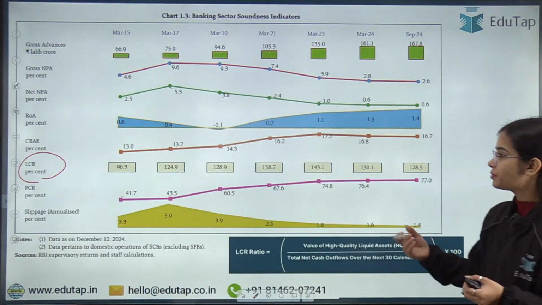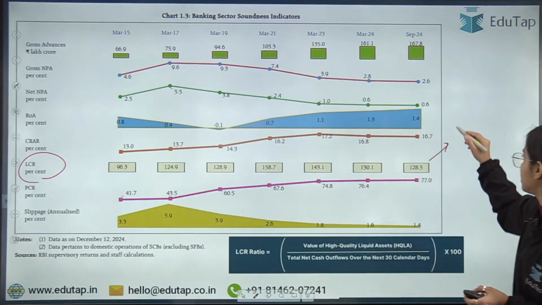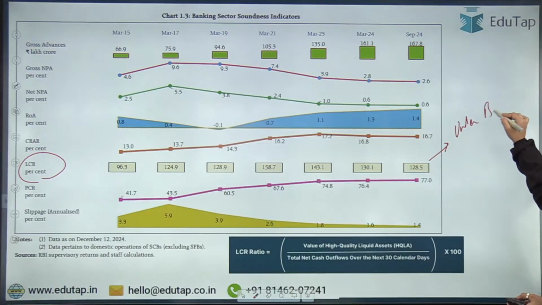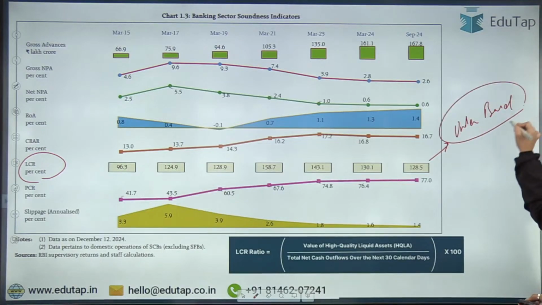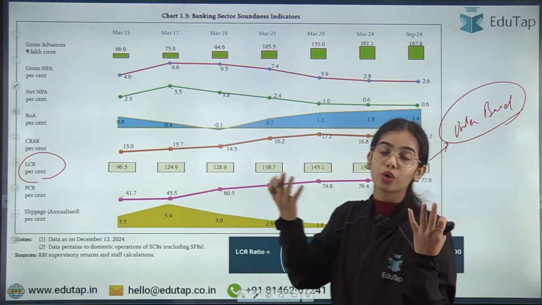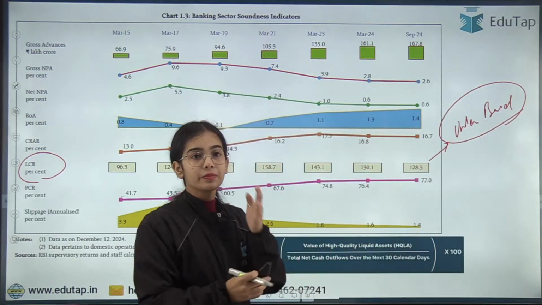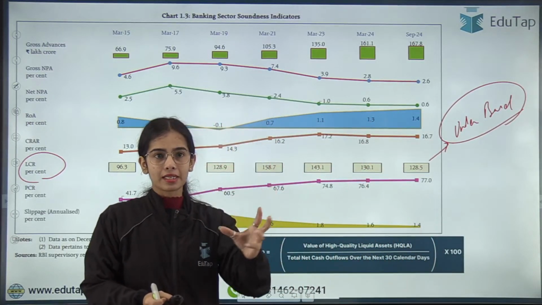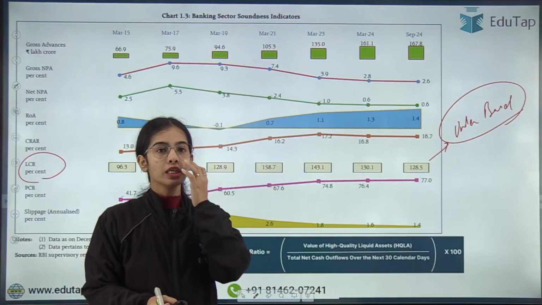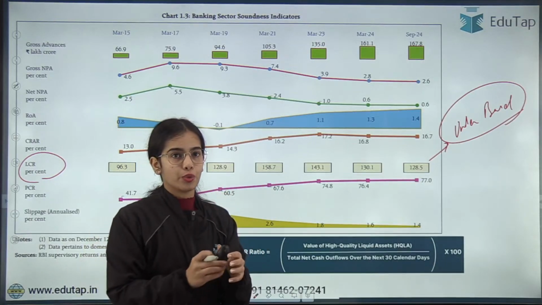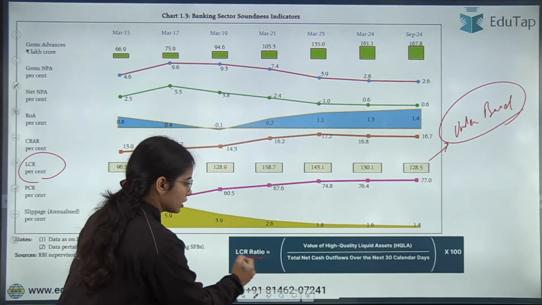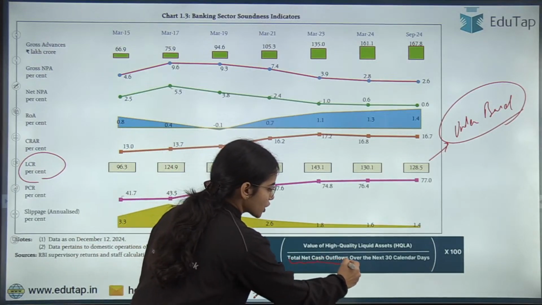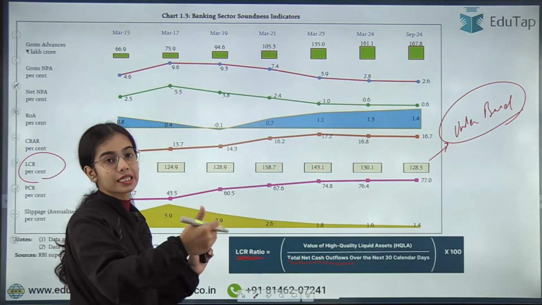See, under the Basel Accord, under the Basel requirement, that is the international or global standards we can say. So as per the global standards, as per the Basel Accord, there is the liquidity coverage ratio, which has a formula against the total net cash outflows over the next 30 calendar days.